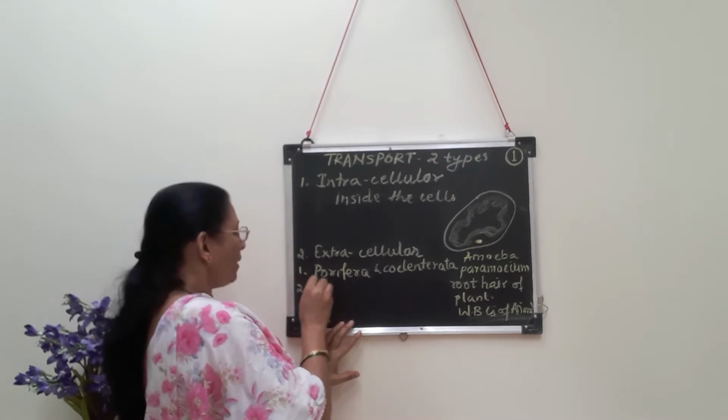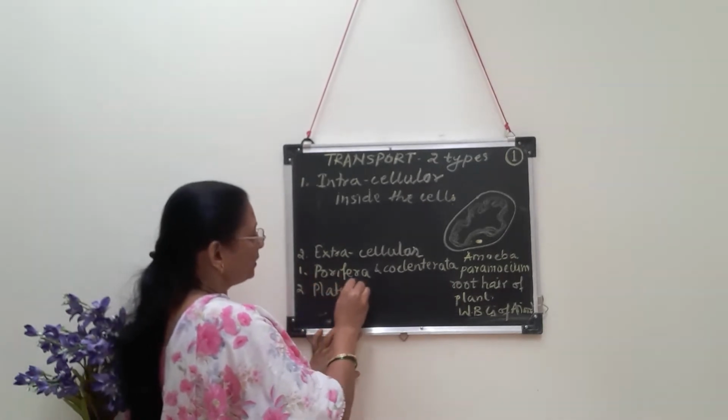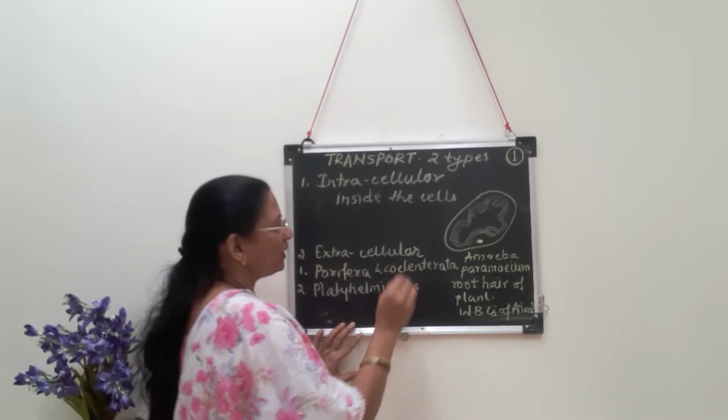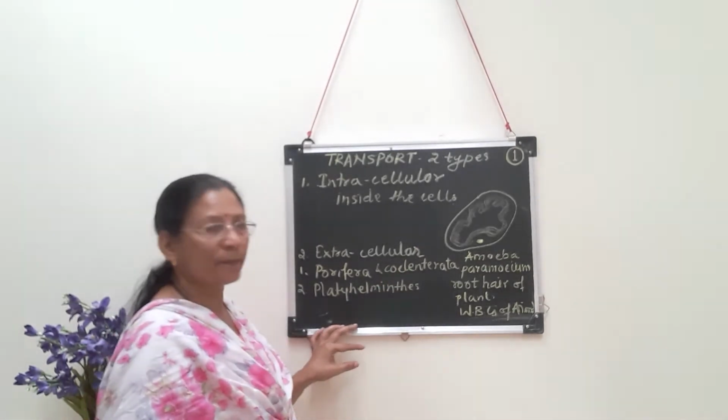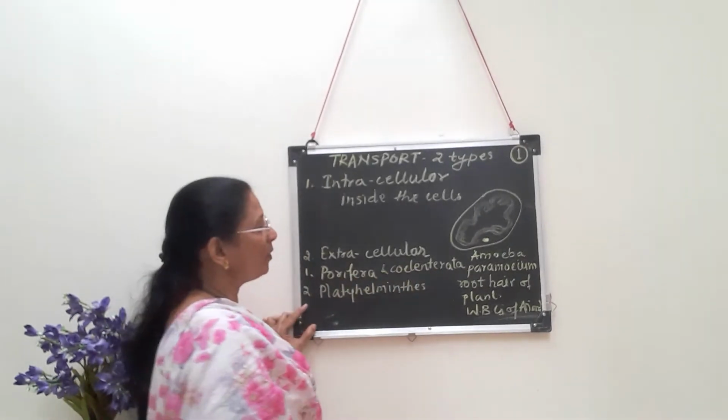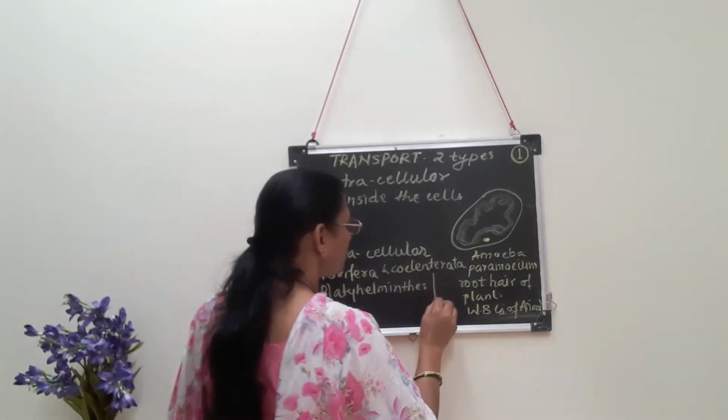Secondly, in case of Platyhelminthes, if you remember, these all are the names of invertebrate phyla. So in porifera and coelenterates, the type of circulation is extracellular.